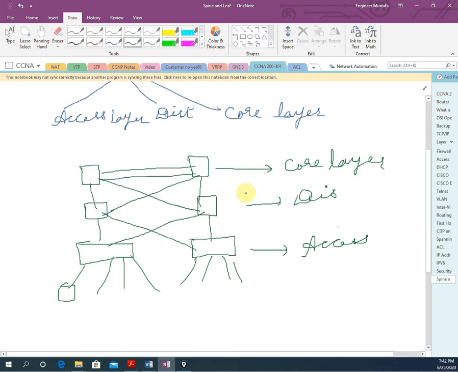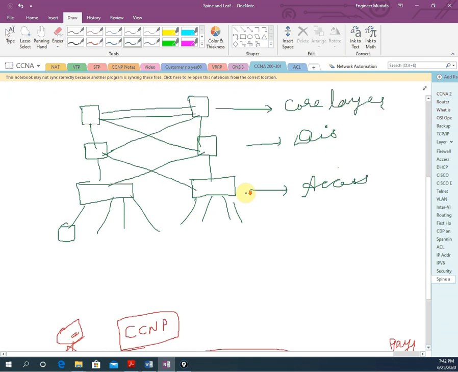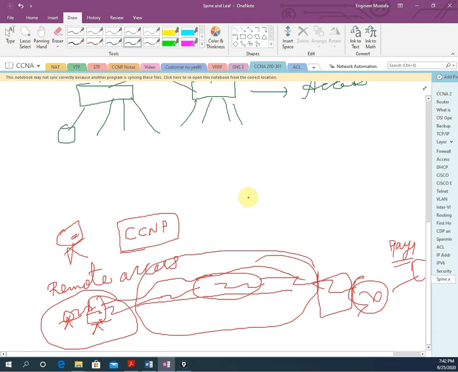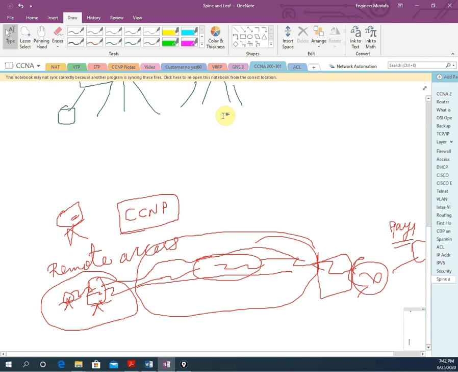This spine and leaf architecture is used in a data center. You know what a data center is, right? A data center is nothing but a place where you have a lot of routers, servers and switches, if you want to host anything. In the cloud you can host, like AWS or Azure, you can use that.